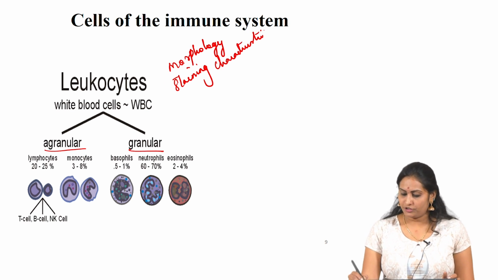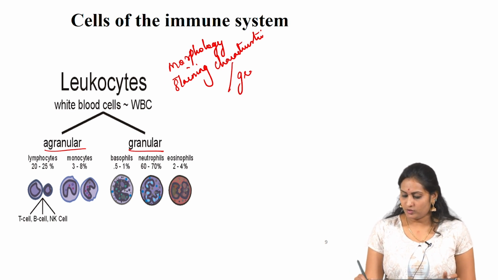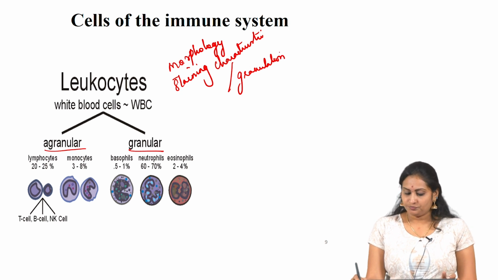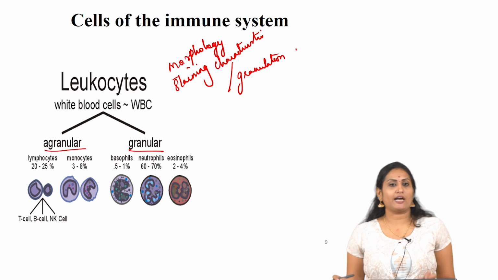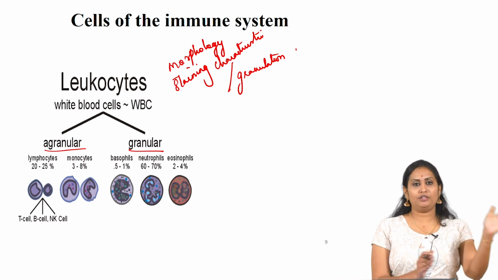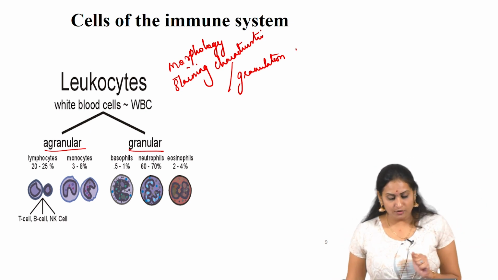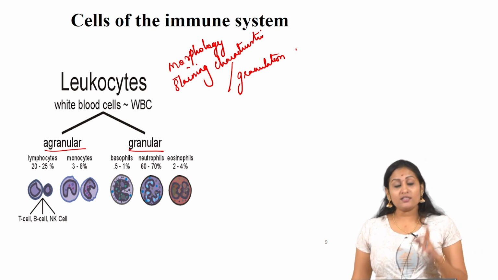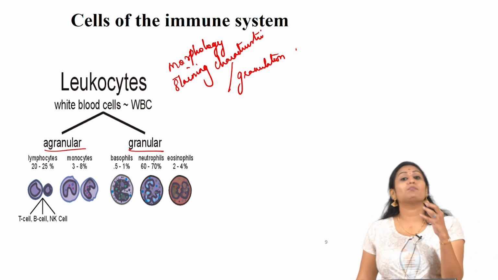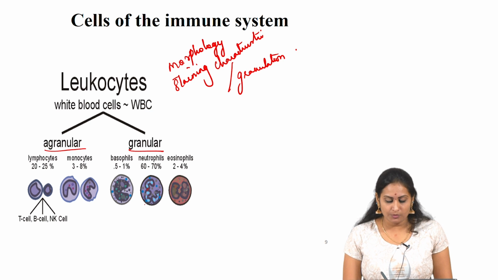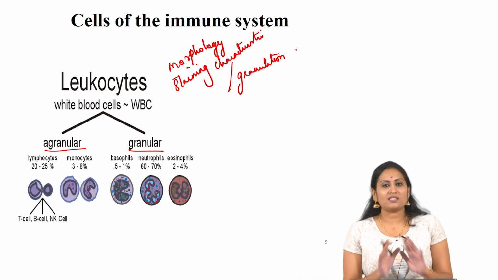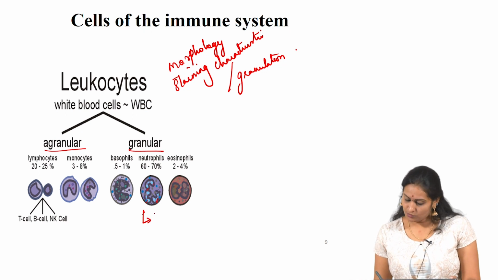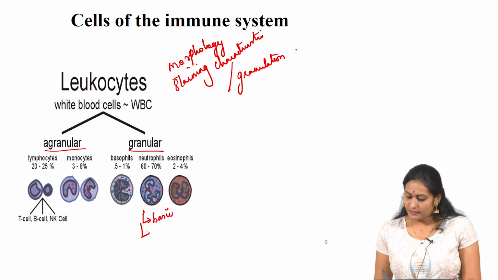Or granulation. So, lymphocytes and monocytes are agranular, it does not have granules in the cytoplasm, whereas basophil, neutrophil and eosinophil have granules in the cytoplasm, and neutrophils have a multi-lobed nucleus, and it will stain with both acidic and basic dyes.